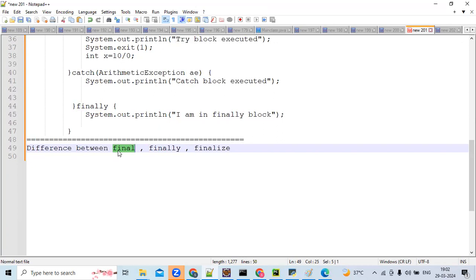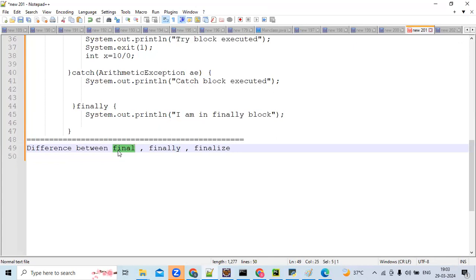With the final keyword, there are three things: final variable, final method, and final class. Explain what is a final variable, a final method, and a final class. A final variable is one which cannot be modified. When we don't want things to get modified, we can declare that variable as final.